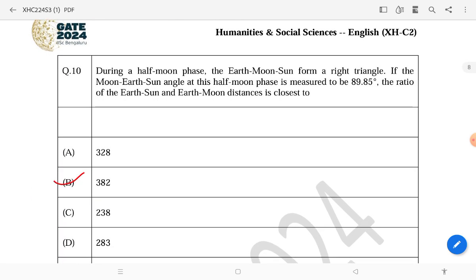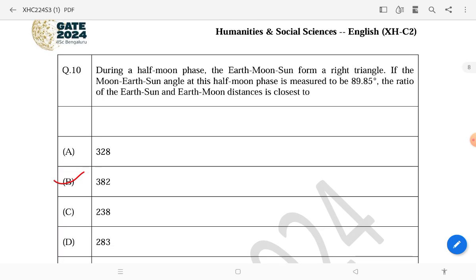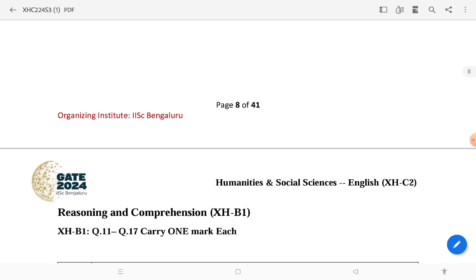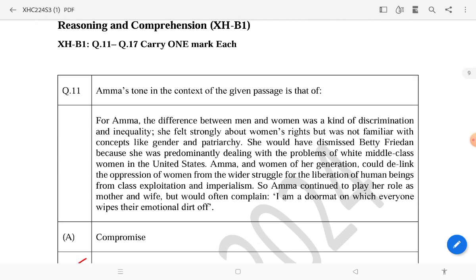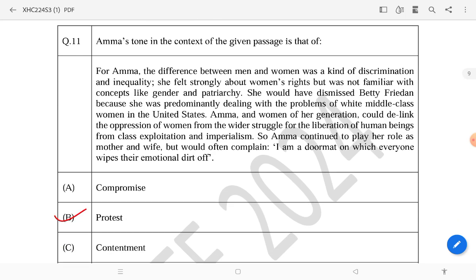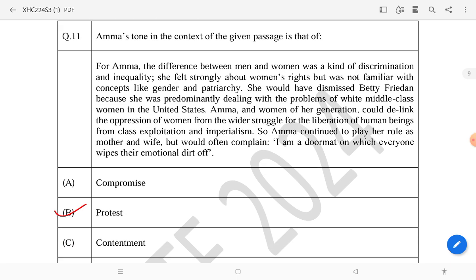So question number 8 will be A, mean T1. You can check on your own. Then question number 9, the answer will be option C. Then question number 10, and the answer will be B, mean 382.